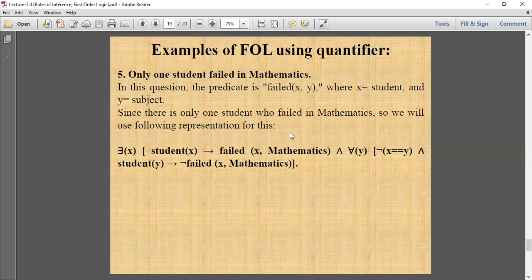So ∃x student x implication failed x comma mathematics, and ∀y negation x equals y, and student y implication negation failed y comma mathematics. So this is the representation in first order logic.